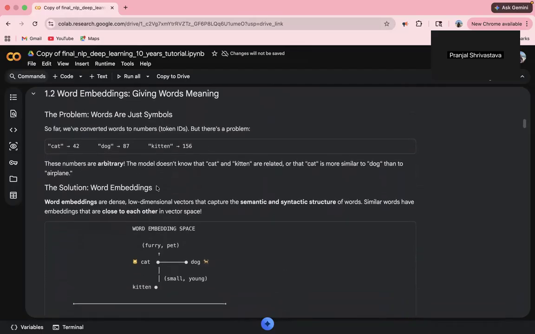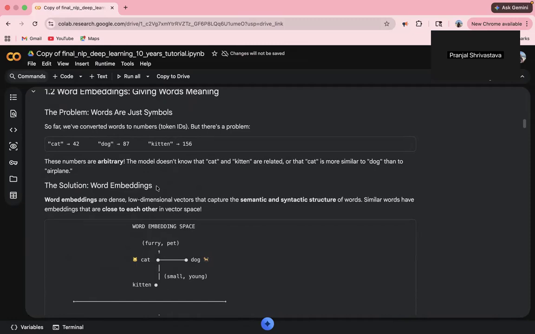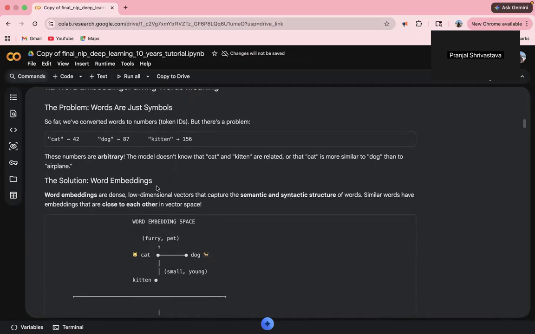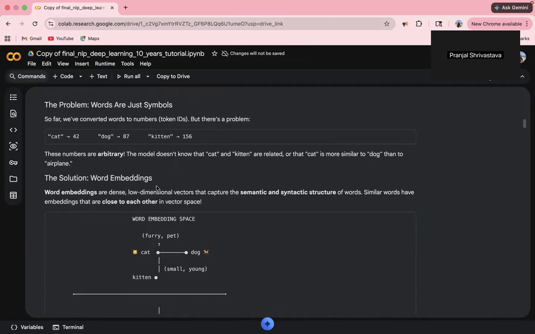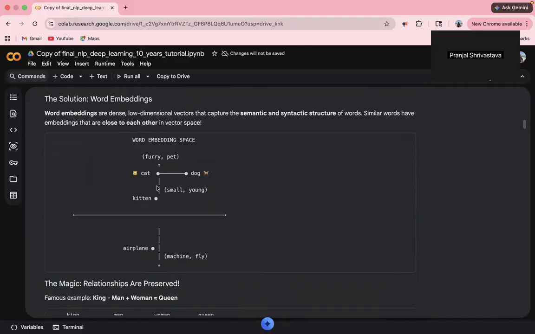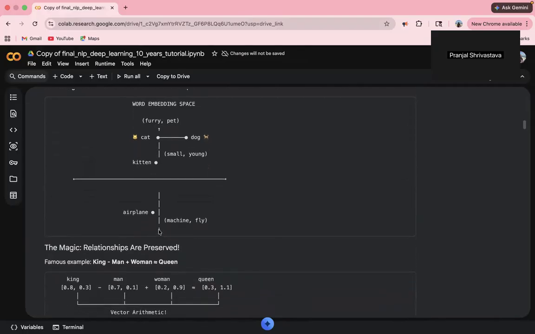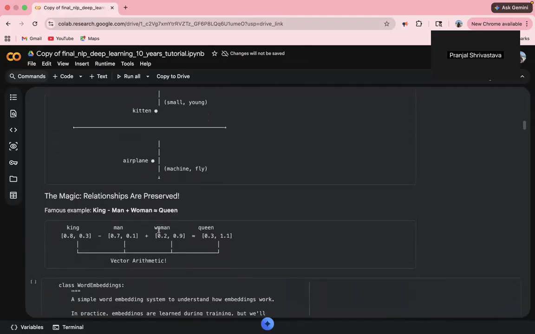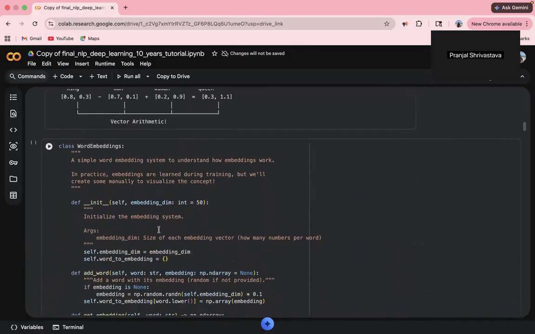Moving ahead to word embedding. Word embeddings are the breakthrough that changed NLP. Instead of treating each word as an isolated symbol, we map it to a point in a high-dimensional space. Words with similar meanings end up near each other. Here we initialize embeddings randomly. In practice, they are learned from billions of words using Word2Vec and GloVe.